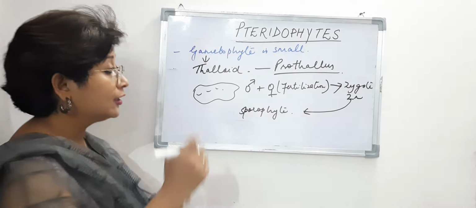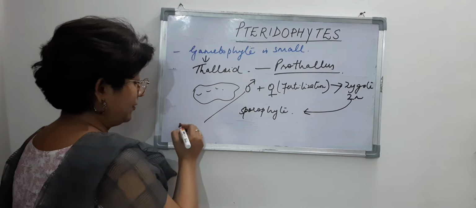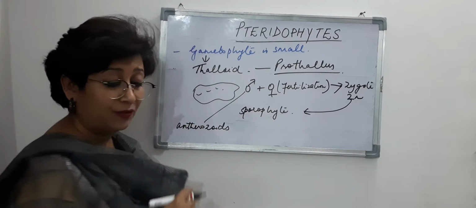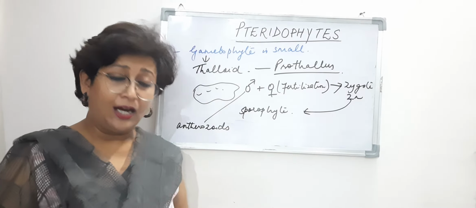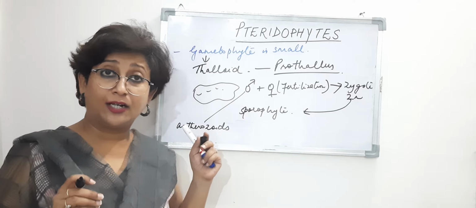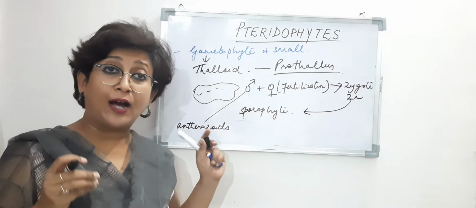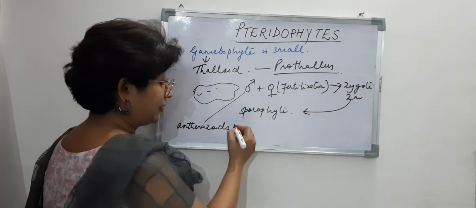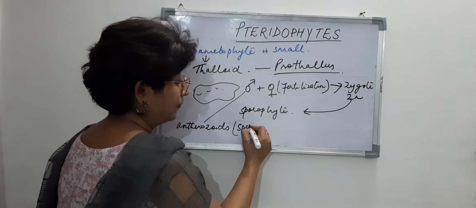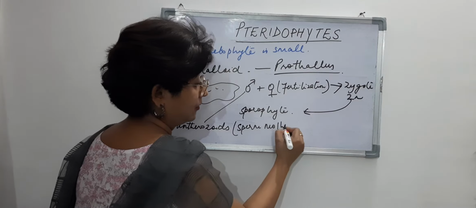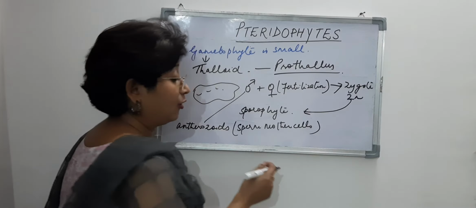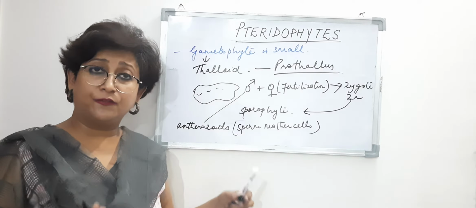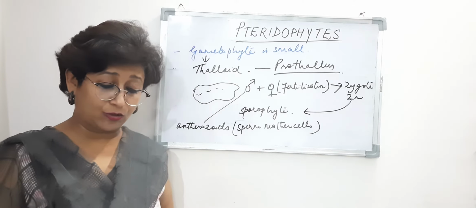So as I told you, the male gametes are antherozoids, and inside the antherozoid there are around 32 to 45 sperm mother cells that are present, right? Now these sperm mother cells further undergo division, and they are flagellated also, right?